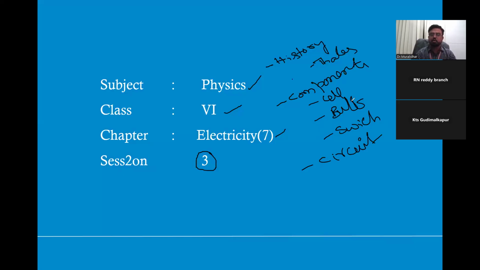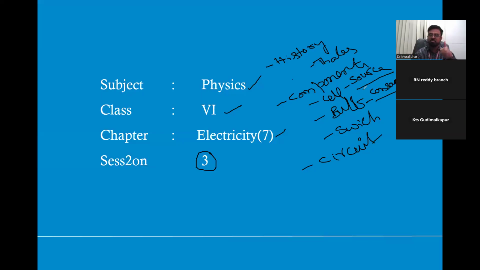As I have already told, an electric circuit must contain one source of electricity, which is either a cell or a battery. Source is nothing but the component which gives electricity. It may be a cell, battery, generator, inverter, or transformer, right? Bulb is a consumer which utilizes electricity.